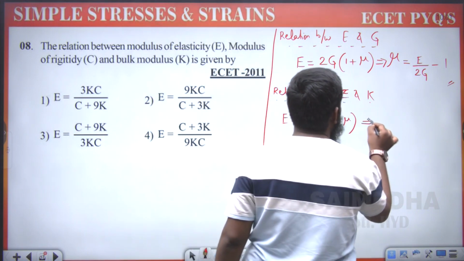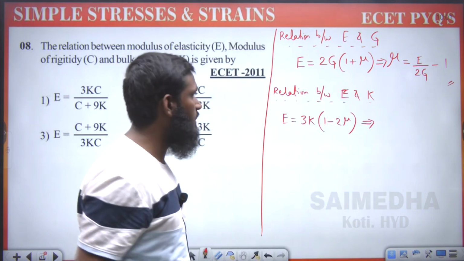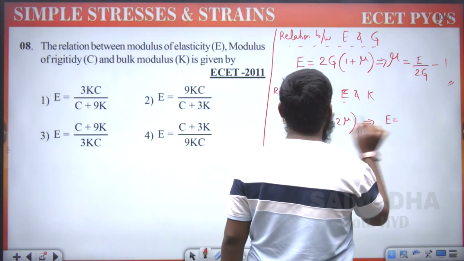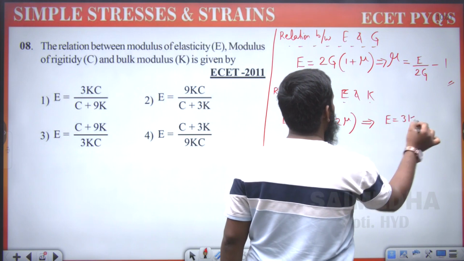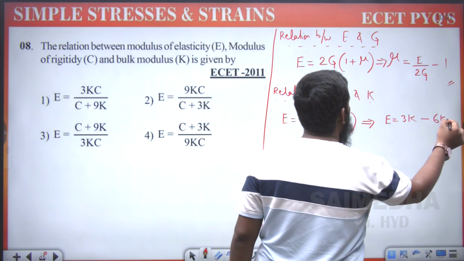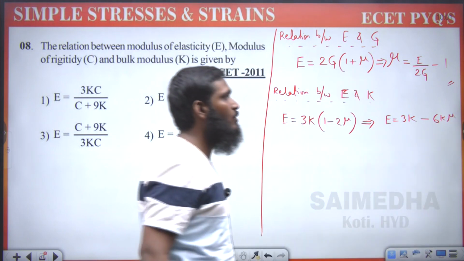Or else, if you want to write it in terms of mu, then what can we write? Listen carefully. First, E is equal to 3K into 1, so 3K we have taken, plus into minus, 3 twos are 6K mu. Okay, 6K mu, like this we have taken.